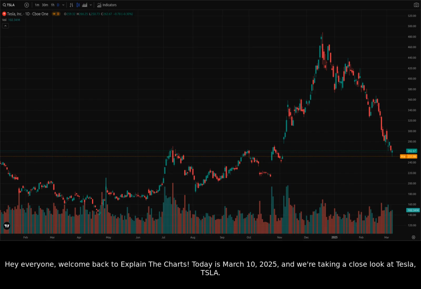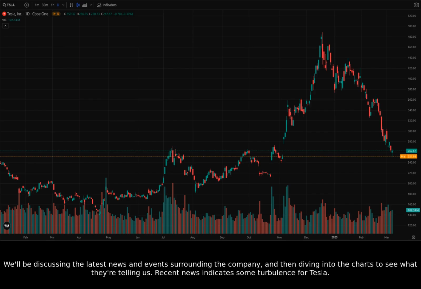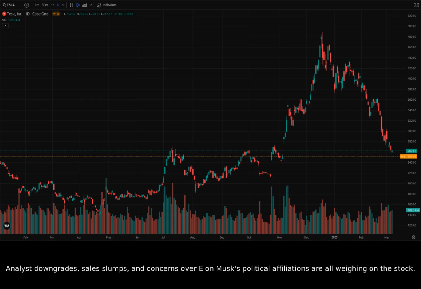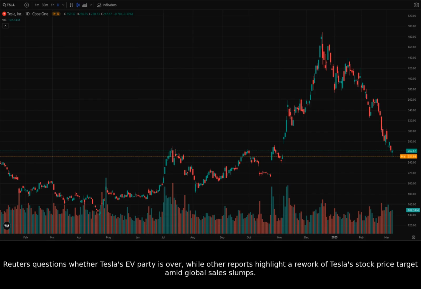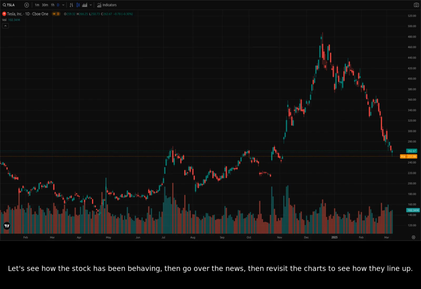Today is March 10th, 2025, and we're taking a close look at Tesla, TSLA. We'll be discussing the latest news and events surrounding the company and then diving into the charts to see what they're telling us. Recent news indicates some turbulence for Tesla. Analyst downgrades, sales slumps, and concerns over Elon Musk's political affiliations are all weighing on the stock. Reuters questions whether Tesla's EV party is over, while other reports highlight a rework of Tesla's stock price target amid global sales slumps. Let's see how the stock has been behaving, then go over the news, then revisit the charts to see how they line up.